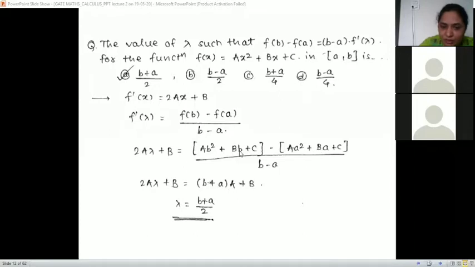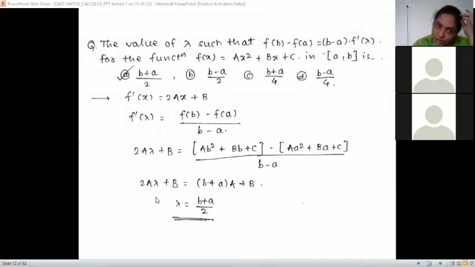Similarly, plus b into b minus a, b is common, b minus a upon b minus a cancels, only b remains. Plus c minus c gets cancelled. So 2a lambda plus b is this, b gets cancelled again, and then 2a lambda is b plus a into a, a again gets cancelled. So lambda is equal to b plus a upon 2. So the correct answer is b plus a upon 2.